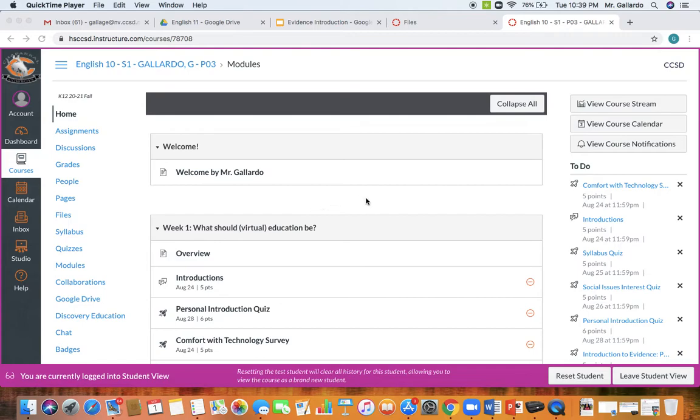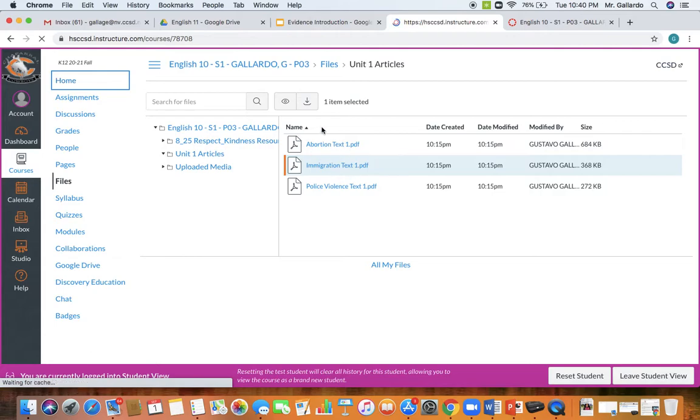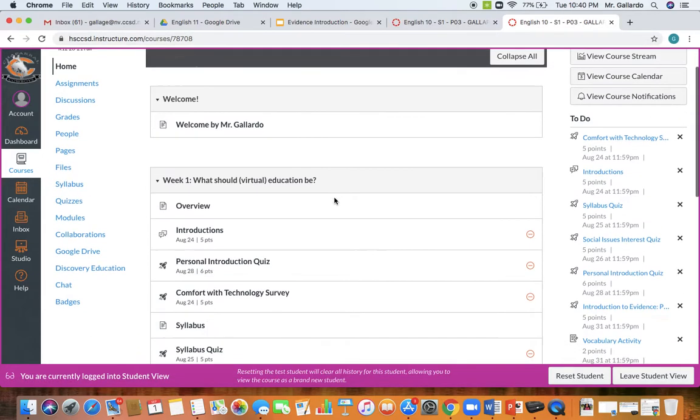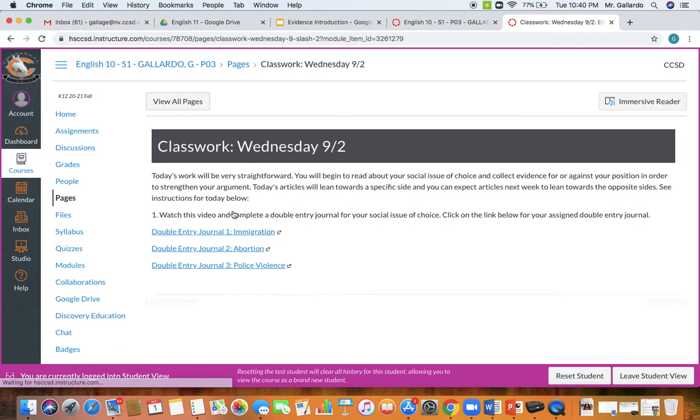I'm already at the Canvas page for this class, English 10, and I would also recommend that you already have another tab open to Canvas, to this page. So let me go ahead and go to today's work, which is Wednesday, September 2nd. Here you have the instructions. I do not want to take time reading. You can do that on your own.